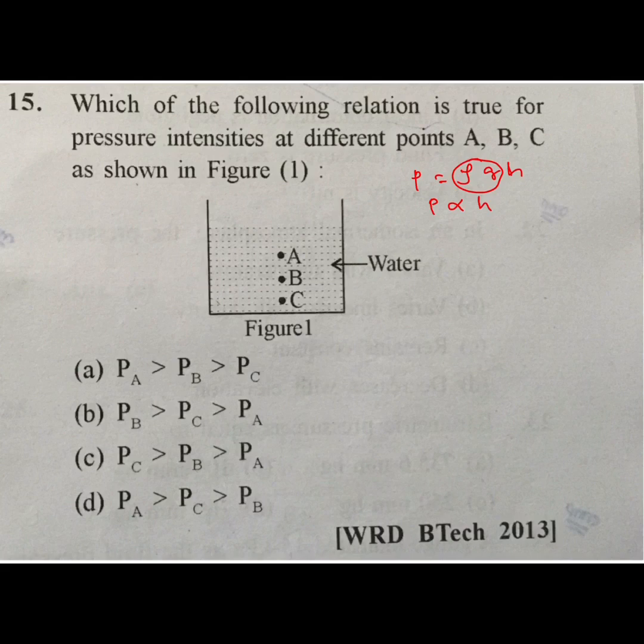That's why from here HA is less than HB and HC. So PA is less than PB less than PC. From the options we will check PC, PB, PA. PA is having the lowest. C is your correct answer.